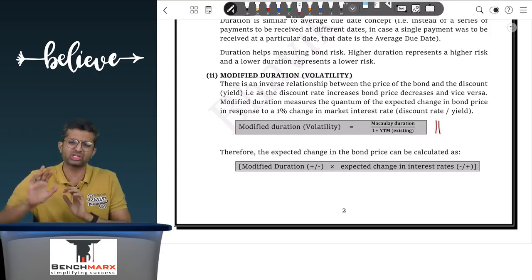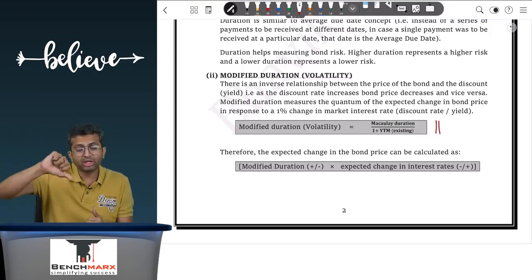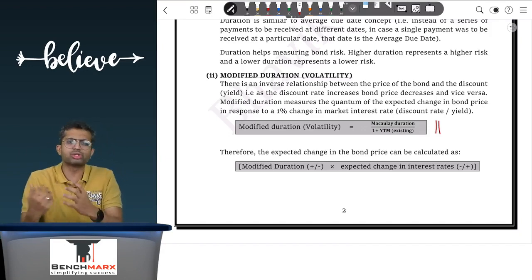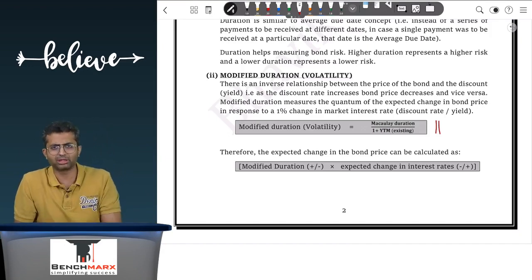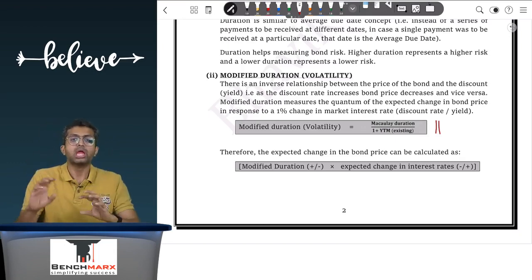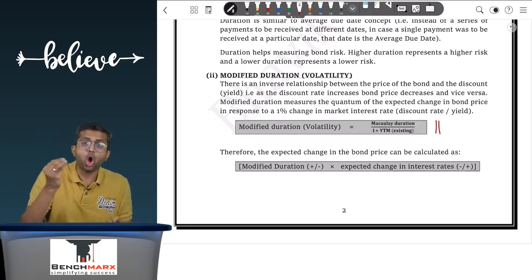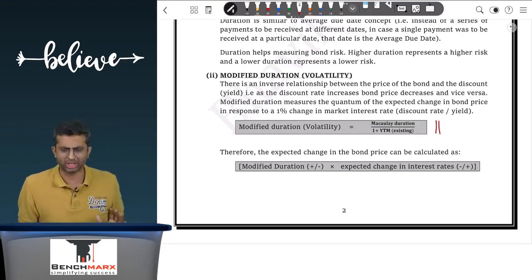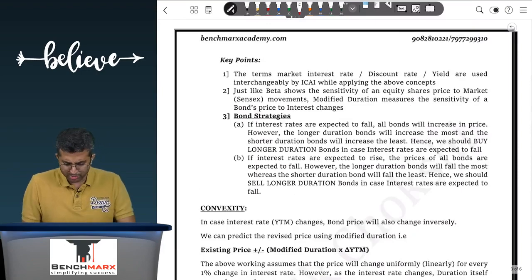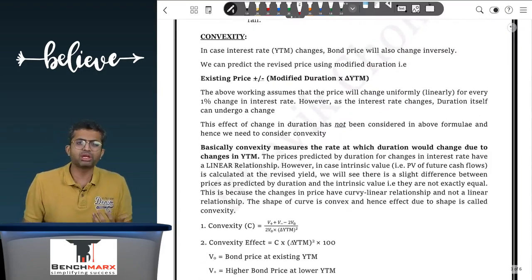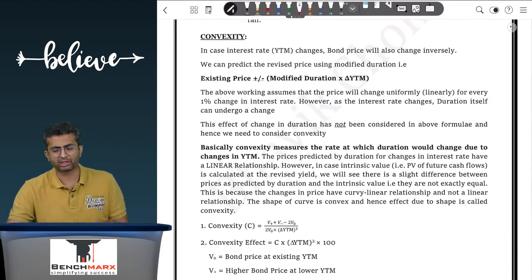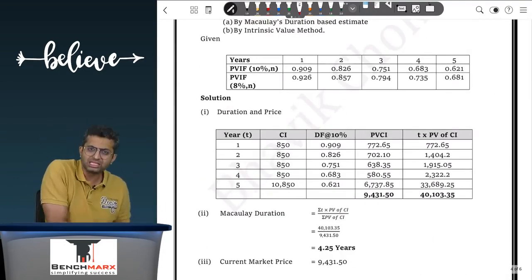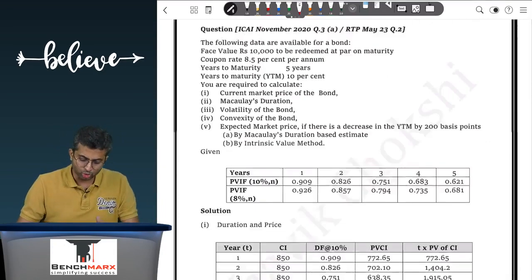That is bond strategies, a separate discussion. And if the market rate of interest keeps on going down and bond prices are going up, then you should try to shift your money into the longer duration bonds for a better return. So duration helps you in understanding the responsiveness of a bond's price to a movement in the market rate of interest and helps you in formulating bond strategies as well. Before we go to convexity, which is not as important honestly as duration is, we will try to do the sum.